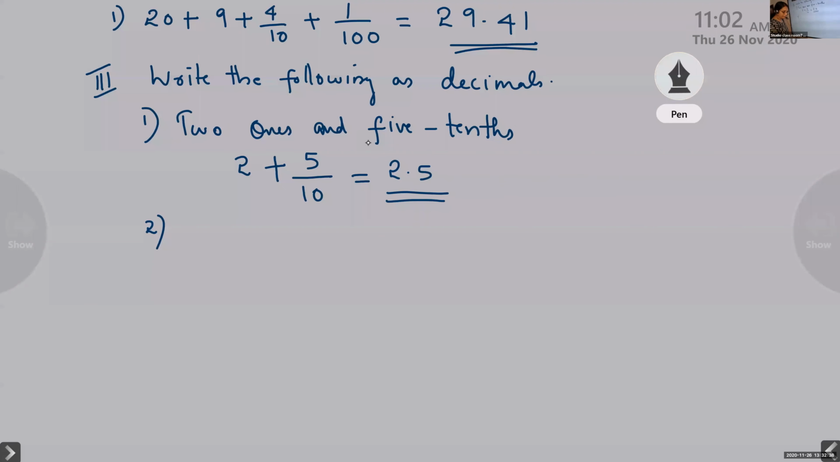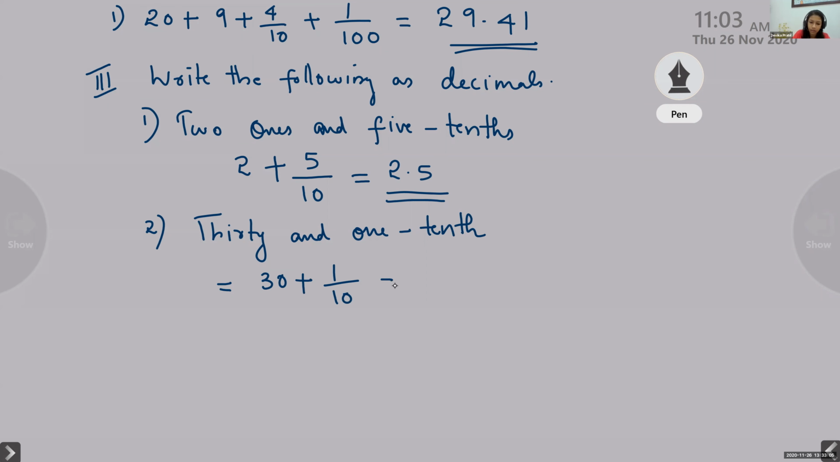Second one is 30 and 1/10. You understood? 1/10, 1 by 10. So 30 and 1/10, how will you write? 30 plus 1 by 10 equals 30.1.